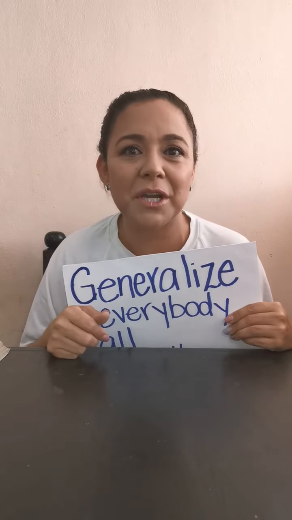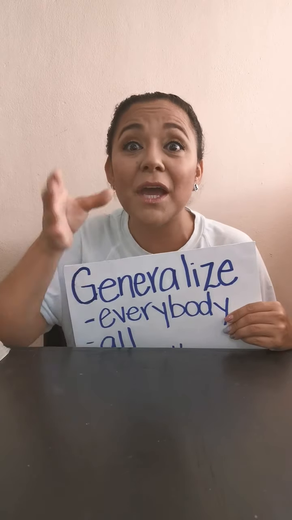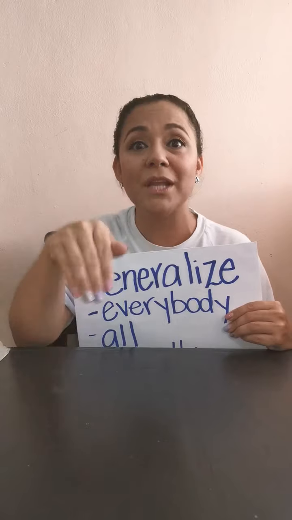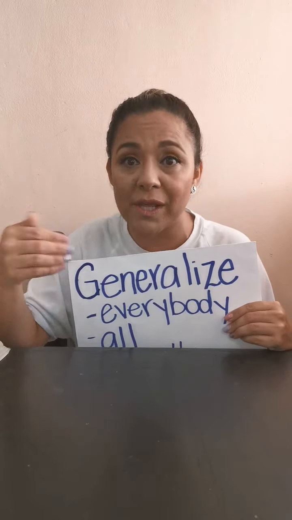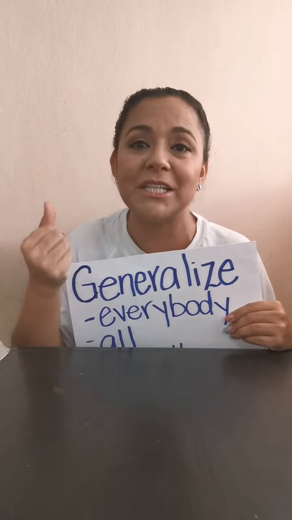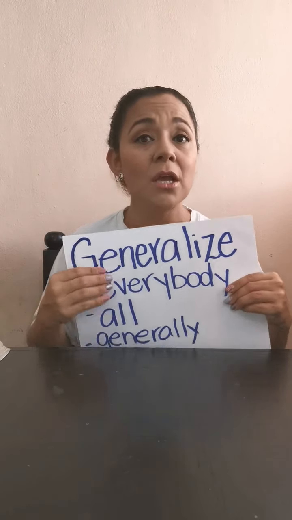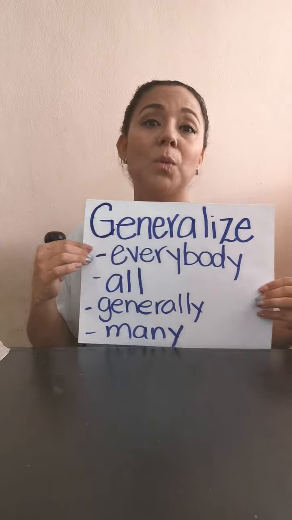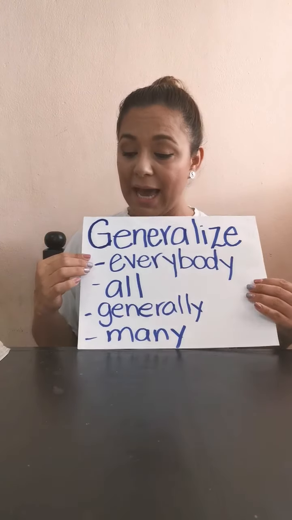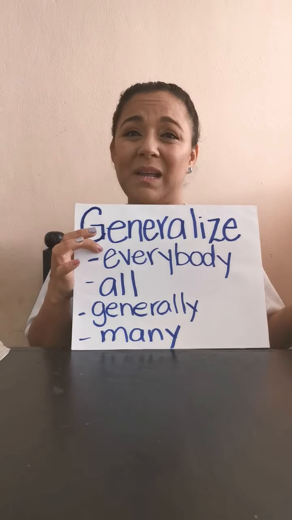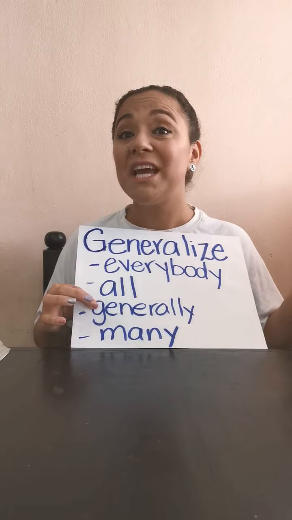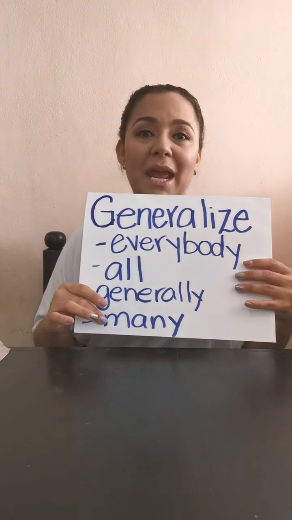So those kinds of generalizations are the rules that you can conclude even when you are watching or reading or listening to the details that help you to make the generalization. Also, I wrote some clue words that are going to help you to generalize. You can use the clue words everybody, all, generally, or many.